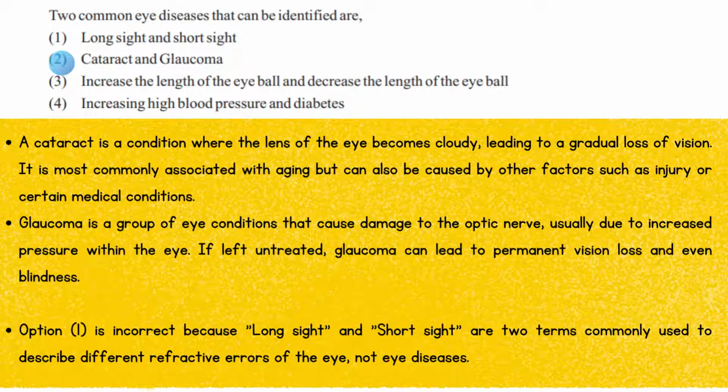Option 1 is incorrect because long sight and short sight are 2 terms commonly used to describe different refractive errors of the eye, not eye diseases.